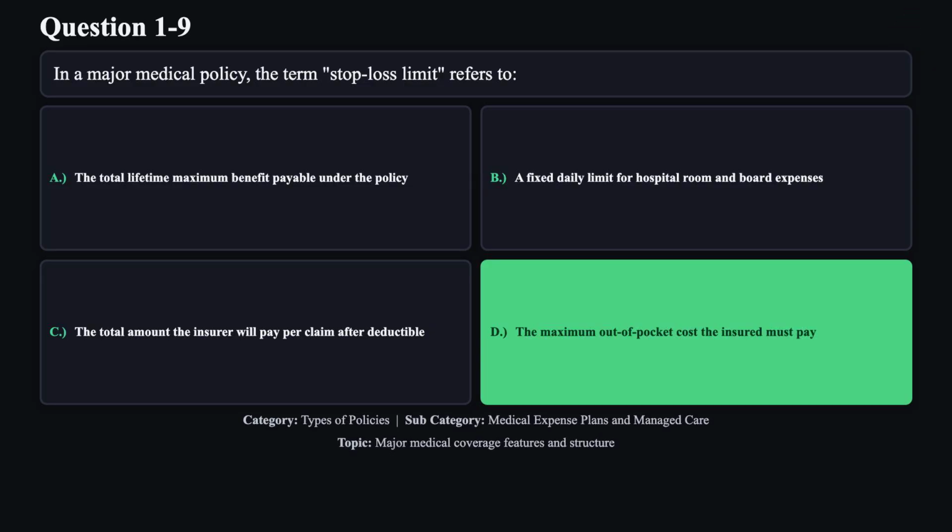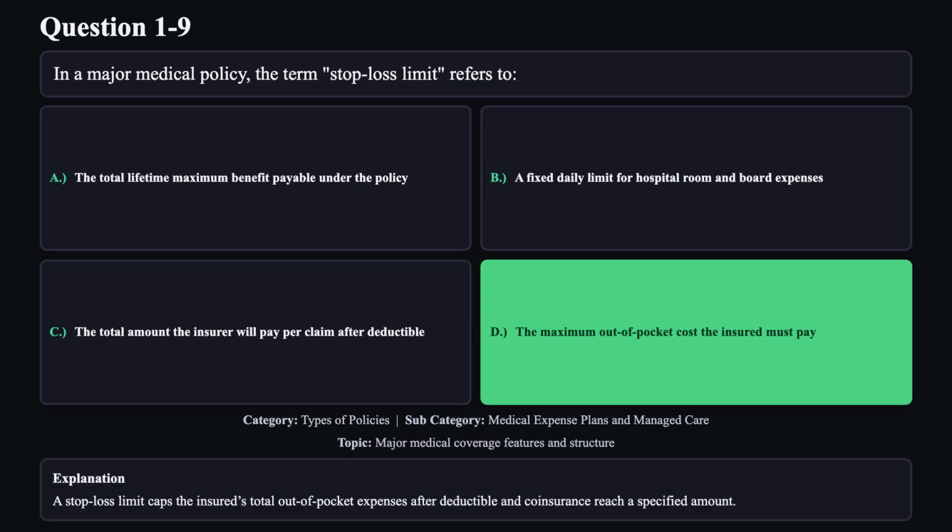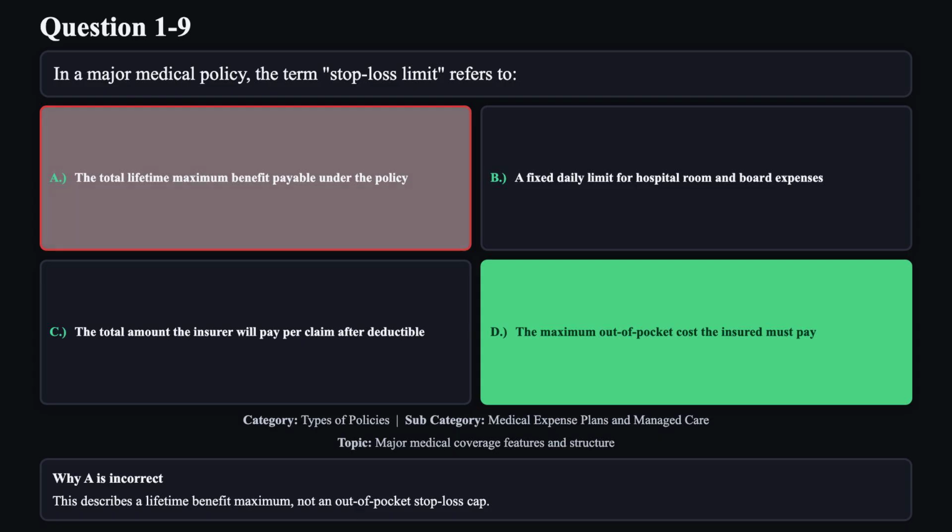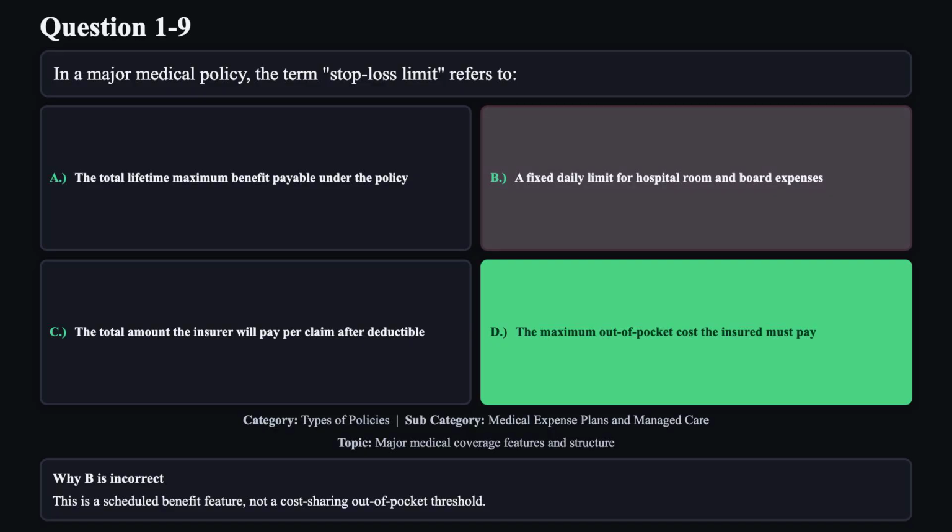The correct answer is D. A stop-loss limit caps the insured's total out-of-pocket expenses after deductible and coinsurance reach a specified amount. Reason A is not correct. This describes a lifetime benefit maximum, not an out-of-pocket stop-loss cap. Reason B is not correct. This is a scheduled benefit feature, not a cost-sharing out-of-pocket threshold.